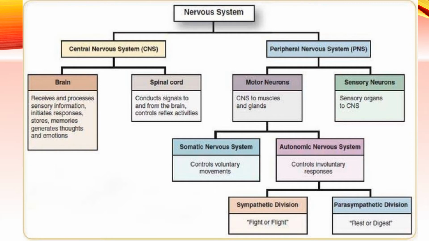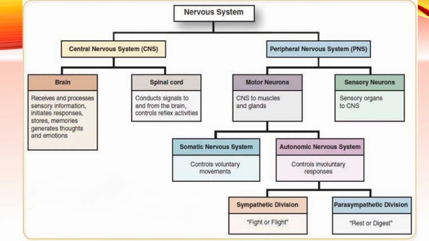Now this is a figure showing us the intricate members of our nervous system. I have already introduced to you the central nervous system, our brain and our spinal cord, and the peripheral nervous system on the other side, which has motor neurons and sensory neurons. The motor neurons are responsible for our internal organs and our skeletal muscle.